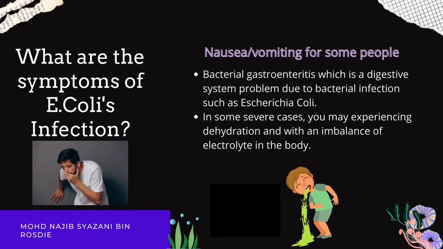And then the last symptom of E. coli infection is nausea or vomiting for some people, bacterial gastroenteritis, which is a digestive system problem due to bacterial infections such as E. coli. In some severe cases, you may experience dehydration and thus an imbalance of electrolytes in the body.